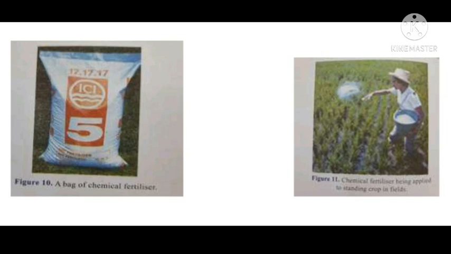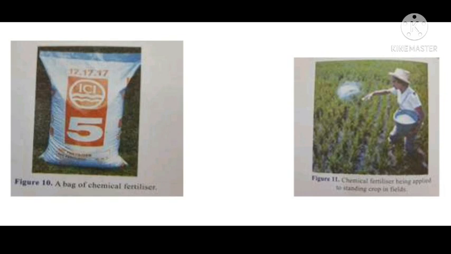Plants grow in some average optimum pH. If the soil is too acidic, plants die. If the soil is too alkaline, plants will die. What is acidic and what is alkaline, you will study in class 9. Excessive use of fertilizer also causes water pollution in ponds, lakes and rivers.